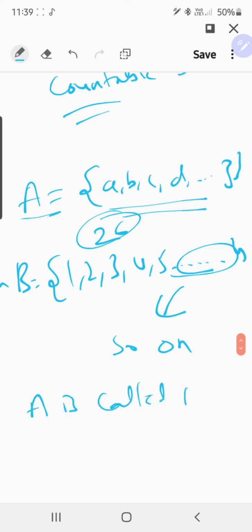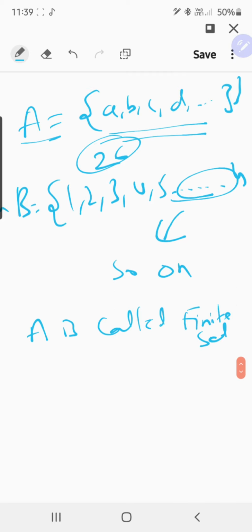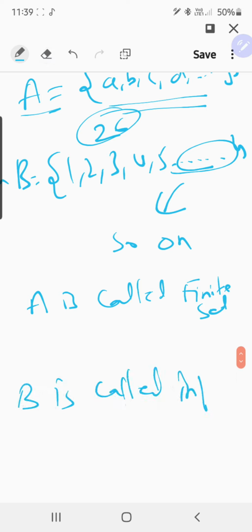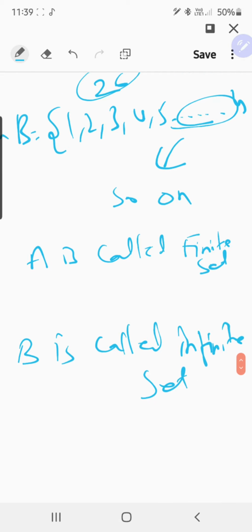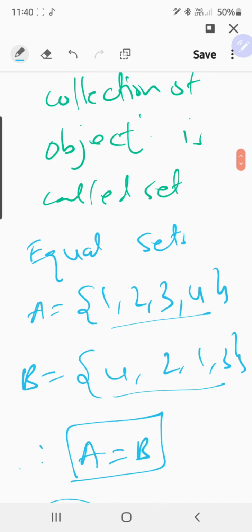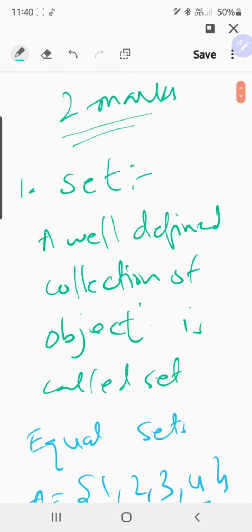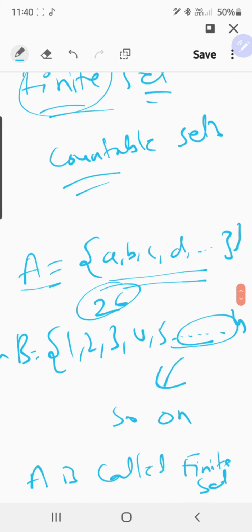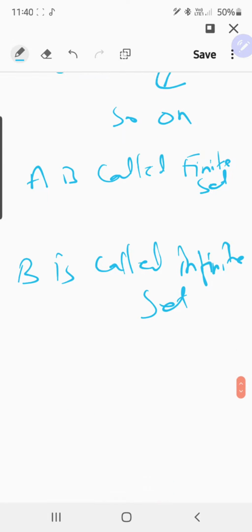So set A is called finite set. What about B? B is called infinite set. A is finite set, B is infinite set. Hope you got it. So far in this video we have learned what is set, equal sets, finite set and infinite set.